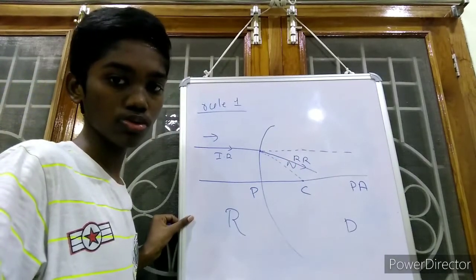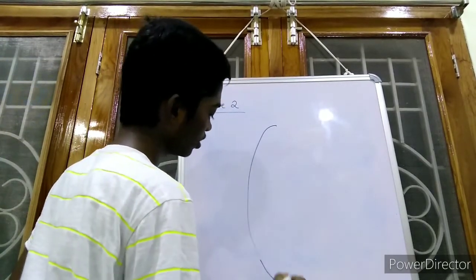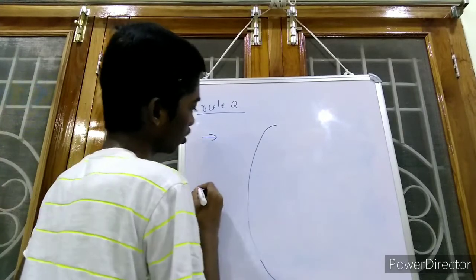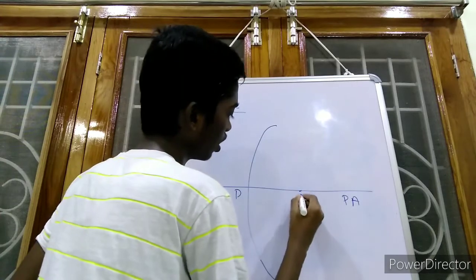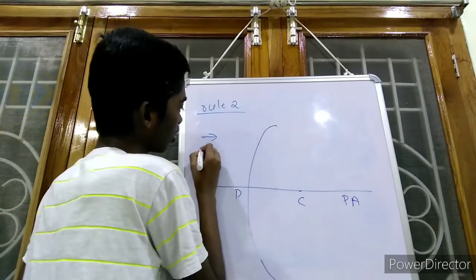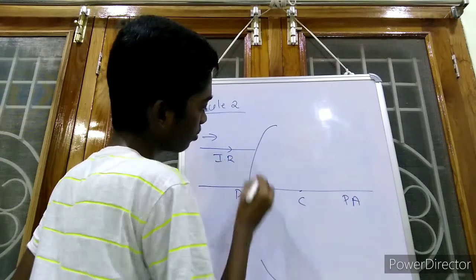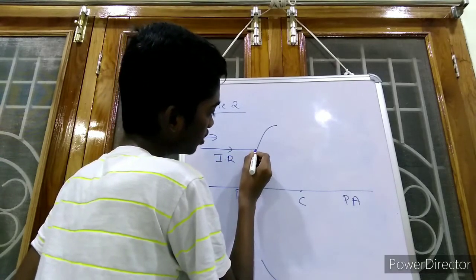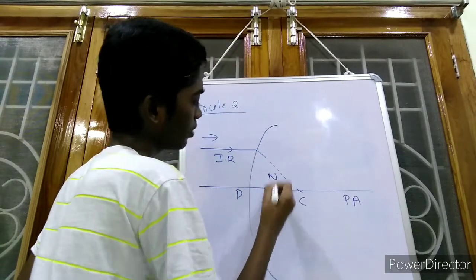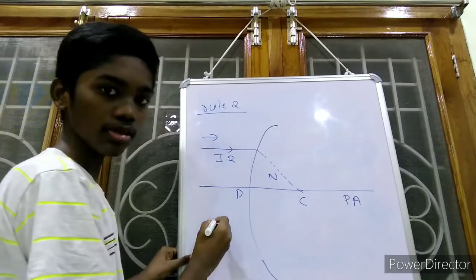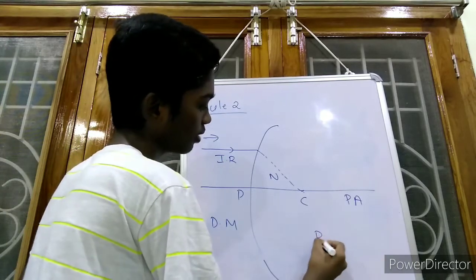Coming to rule number 2. If you assume this as a convex surface, this is the principal axis, pole, and center of curvature. This is an incident ray. We can draw the normal by joining the point of incidence to the center of curvature. So this is the normal. Now let us assume that this is denser medium and this is rarer medium.